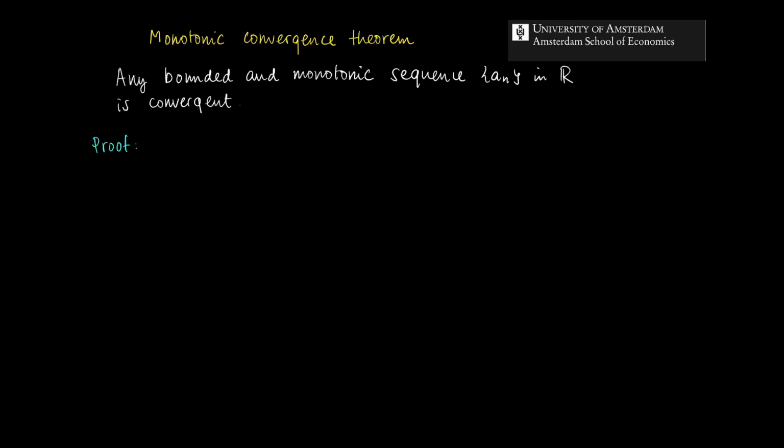So let's assume that a_n is a bounded sequence and that it's increasing. Later on you can show a similar proof for a decreasing sequence. It's just the opposite of the proof that I provide here. It's very similar. I invite you to provide a proof for a decreasing sequence. But suppose we have a bounded sequence.